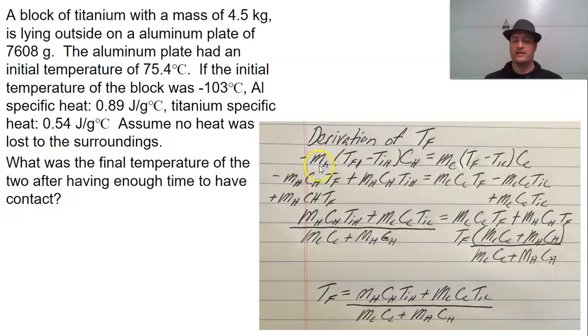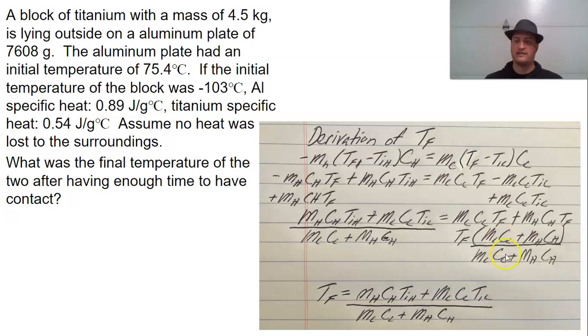So, we've got my hot object, my cold object. I've separated out the change in temperature, so I'm having the same starting point. I need to isolate the variable TF, which is on both sides. So first you distribute, okay, watching your negatives and your positives. Next, I want to get my TFs to one side and my non-TFs to the other side. So I add this one here, add this one here. So this gets me all of my non-TF variable stuff on the left and my TFs on the right. I factor out the TF, right, by leaving that there.